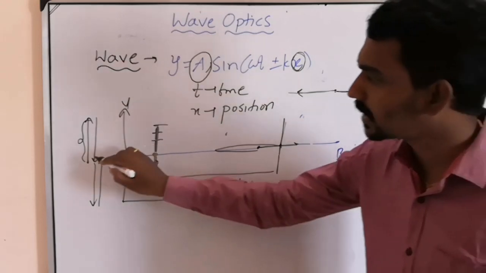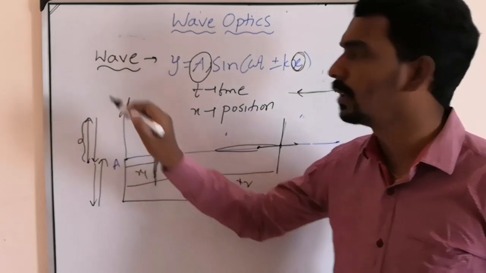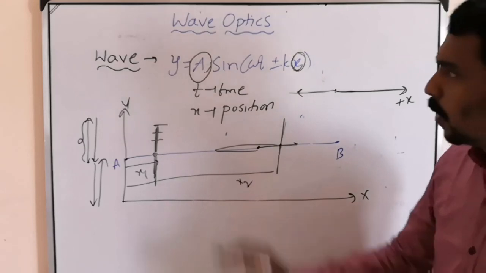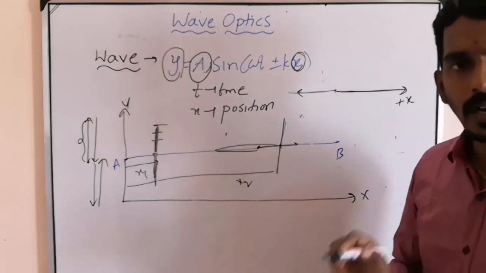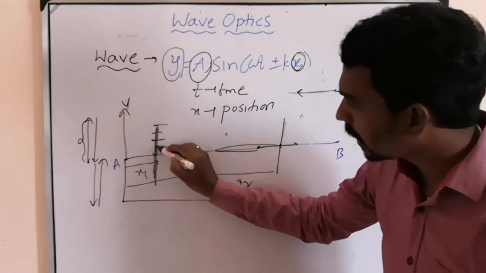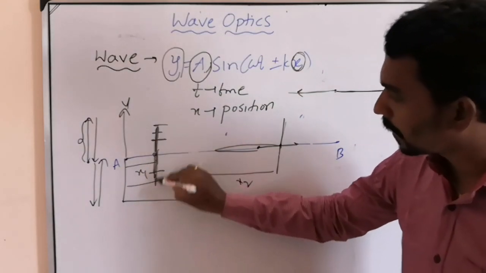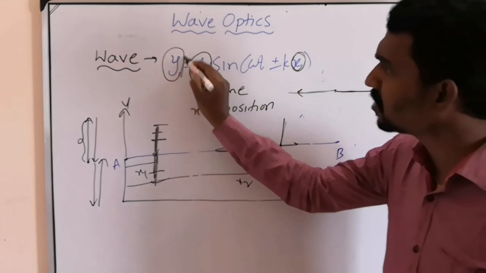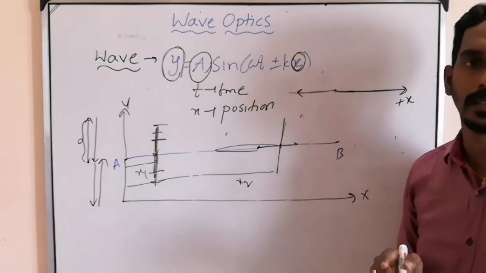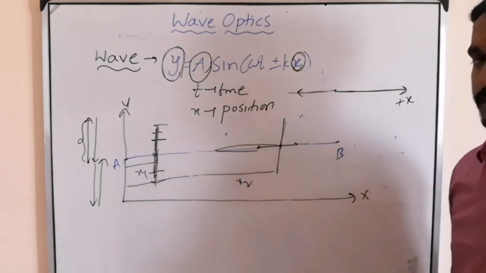Amplitude means the maximum displacement of the particle of the medium from equilibrium position, that is A. Now, what is y? y is the displacement of the particle from equilibrium at any time. It may be here, anywhere. So y is the displacement of the particle which is vibrating.